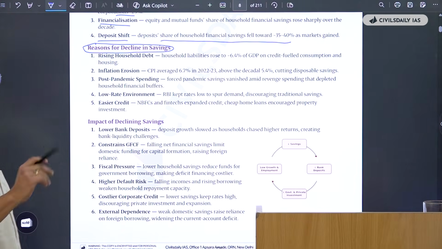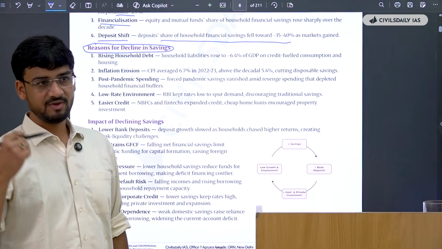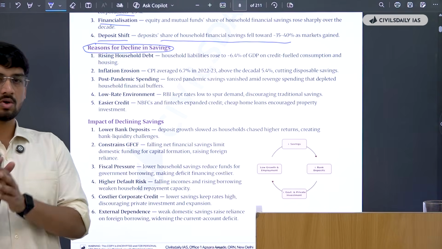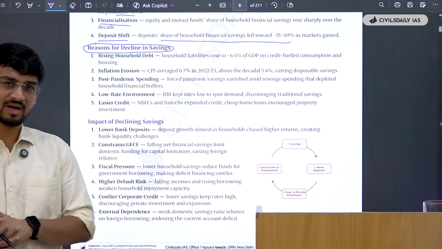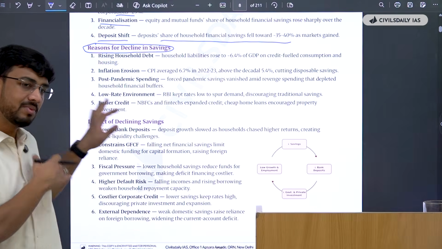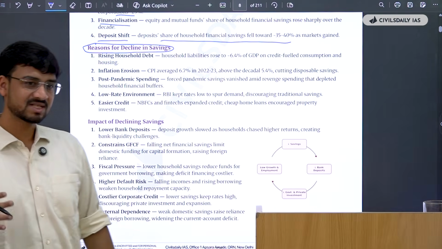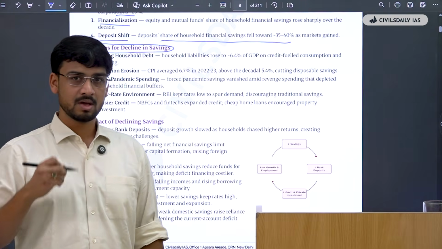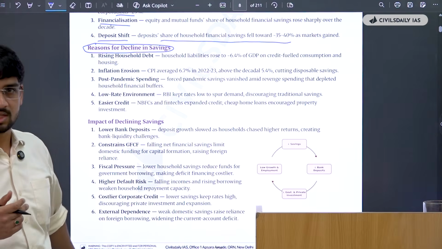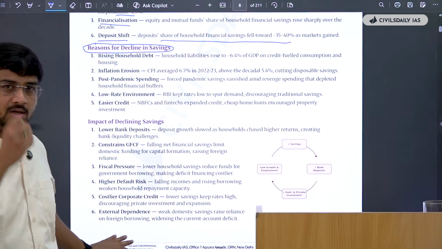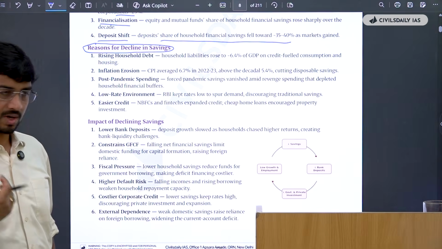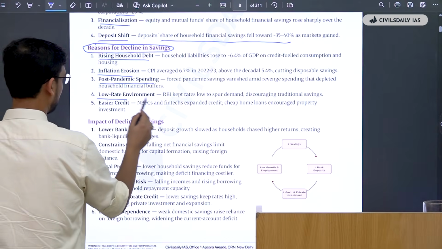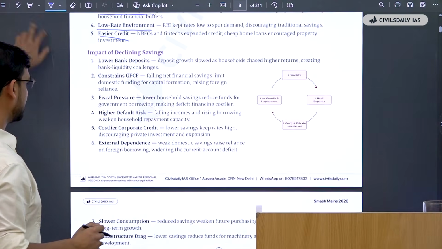So one part is what you have to think. When you think, you will try to figure things out that okay, these might be the reasons, but now there's not that much time. You only have 55 days left for the examination. So I would say you can rely comprehensively on notes like these to make your understanding much broader and much more specific. And again, I'll say this, write as much as you can. Don't just rely on rote learning these notes, write them and then see what you're missing out. Okay. There's rising household debt, inflation erosion, post-pandemic spending is increasing. Then we have low rate environment, then there's easier credit. And what is the impact?